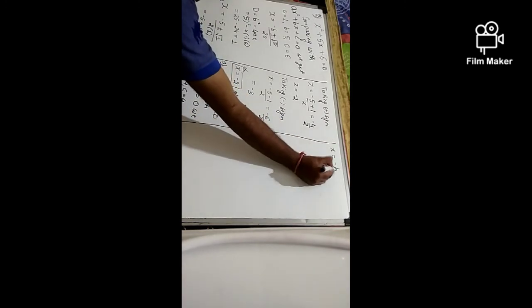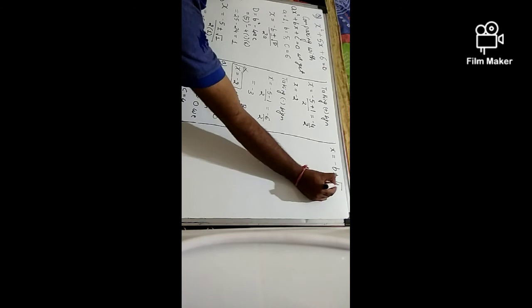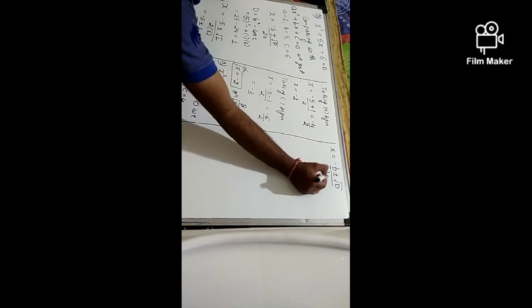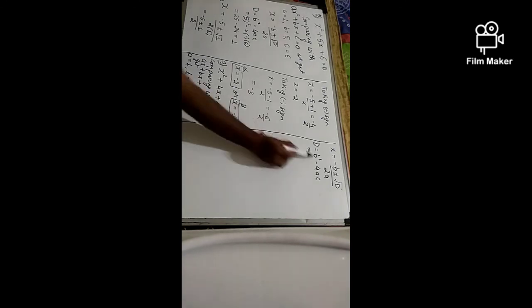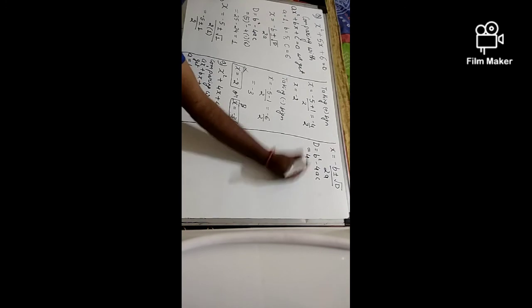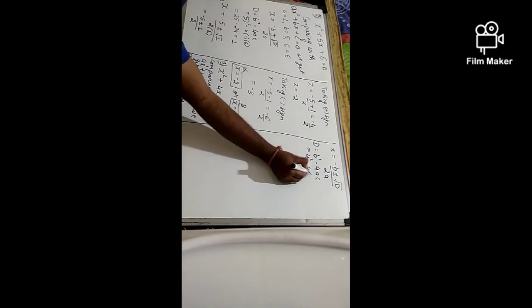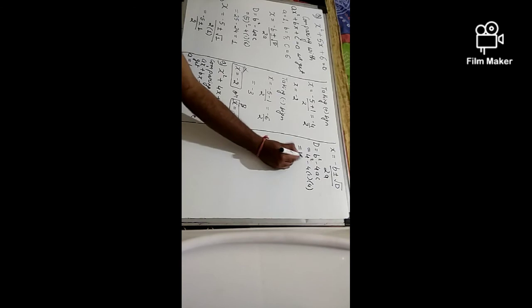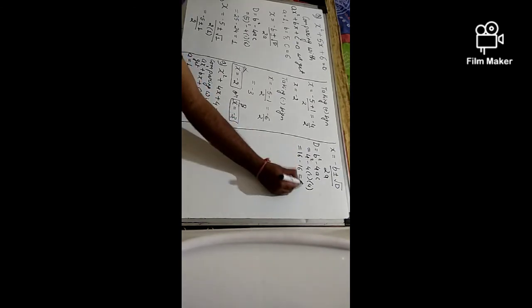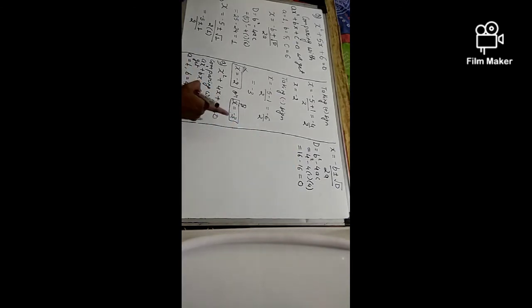The formula is minus b plus minus under root d upon 2a. Just find d. d is b square minus 4ac. The value of b is 4, a is 1 and c is 4. Just put down the values. Okay, what I get? 16 minus 16 is equal to 0. So the value of d is 0.